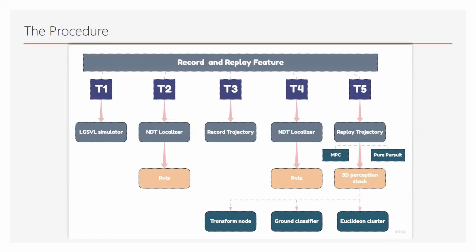Next, this is how the workflow is. In order to do this, we should first open 5 terminals in the Linux environment. T1, T2, T5 stand for terminal 1, terminal 2, and terminal 5.